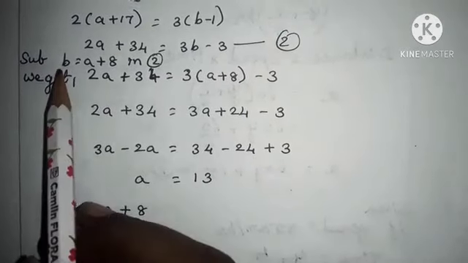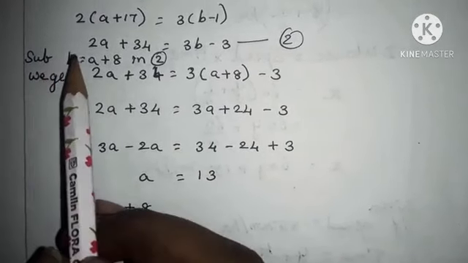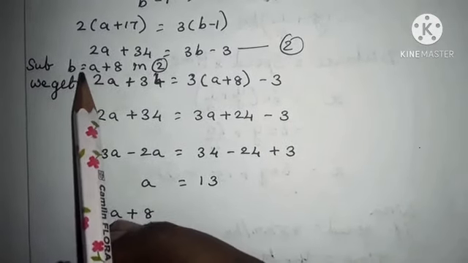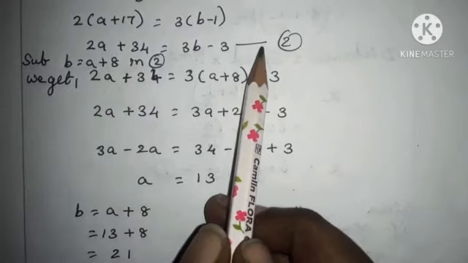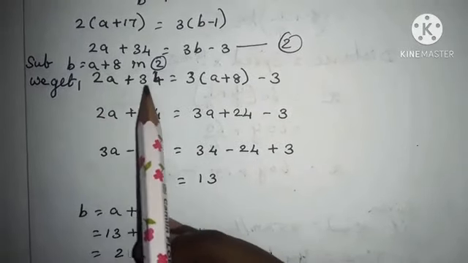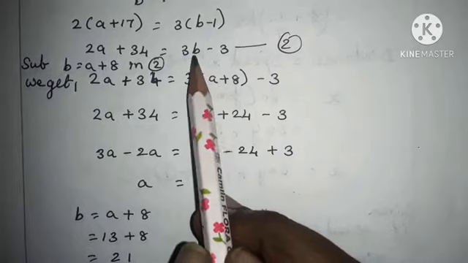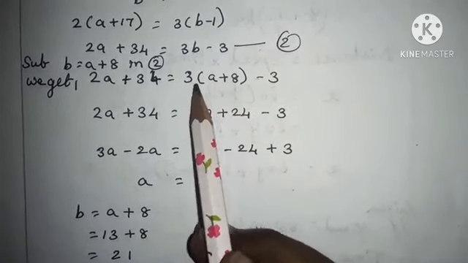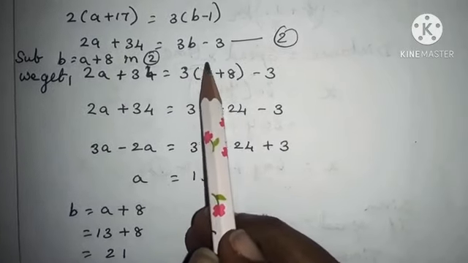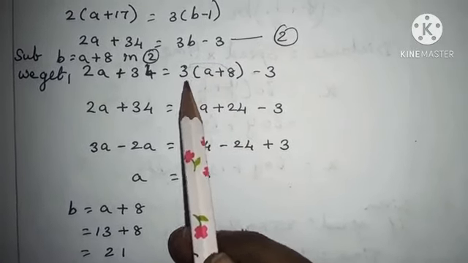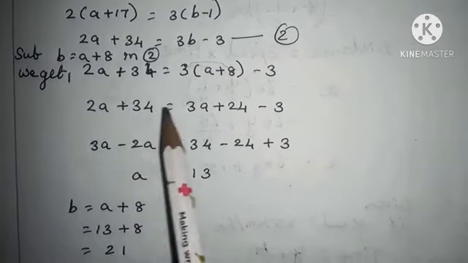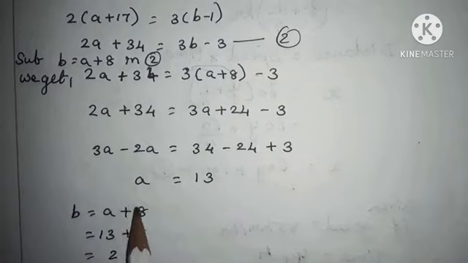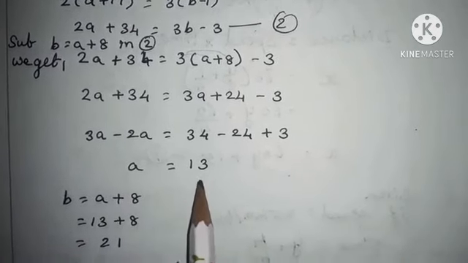In this second equation, we are going to substitute the first equation b equal to a plus 8. Instead of b, you have to substitute a plus 8 in equation 2. Then we get 2a plus 34 is equal to 3 into (a plus 8) minus 3. You have to remove the bracket by multiplying both the terms inside the bracket by 3. We get 2a plus 34 equal to 3a plus 24 minus 3. Then you group the like terms and you get the value of a equal to 13.